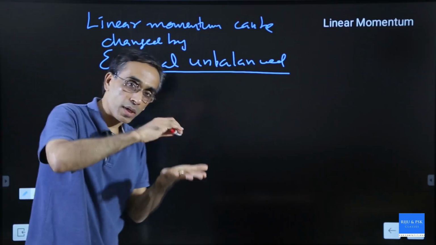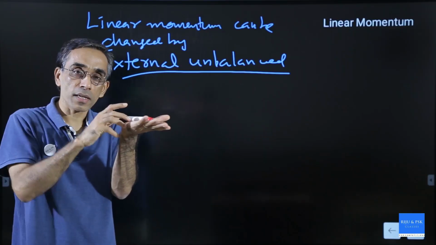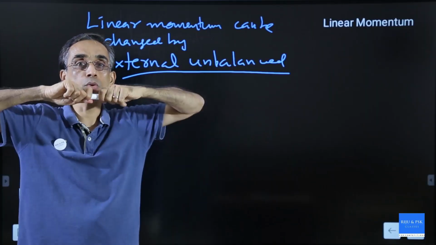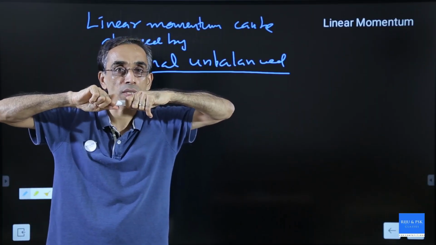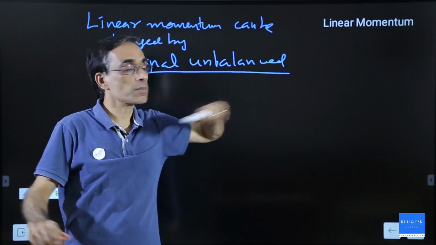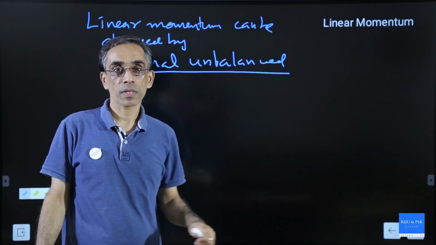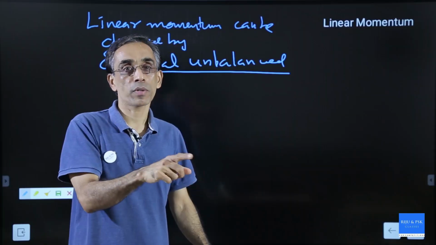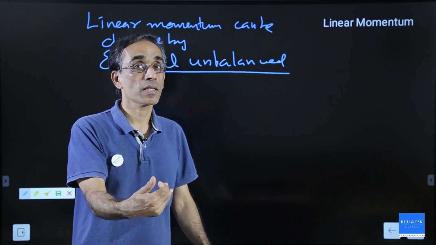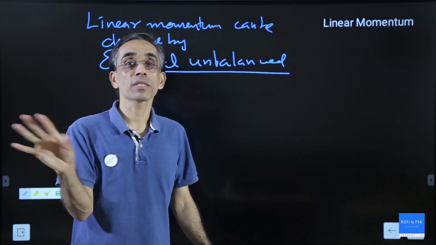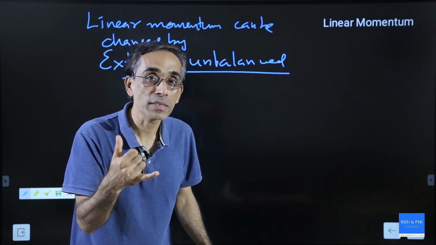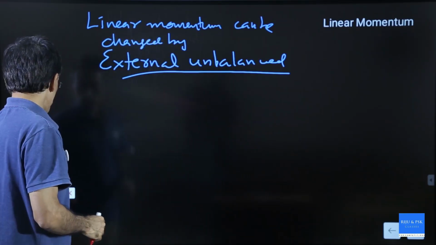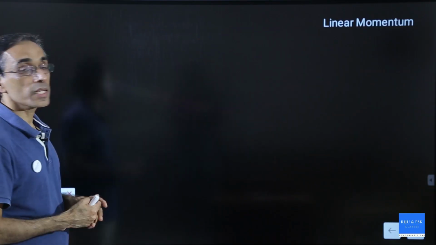So, if I have a body here, it is at rest, but if I apply an unbalanced force on it, its momentum can change. If I apply two balanced forces, its momentum will not change, but if I apply a single force, its momentum can be changed. So, whenever force is acting on a body, it changes the momentum of the body. If there is no force acting, what will happen? Momentum will not change. That means either it will be zero or it will be uniform. So, that is the role of force in linear momentum.